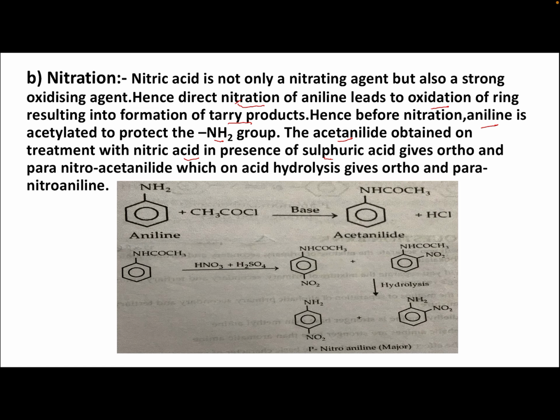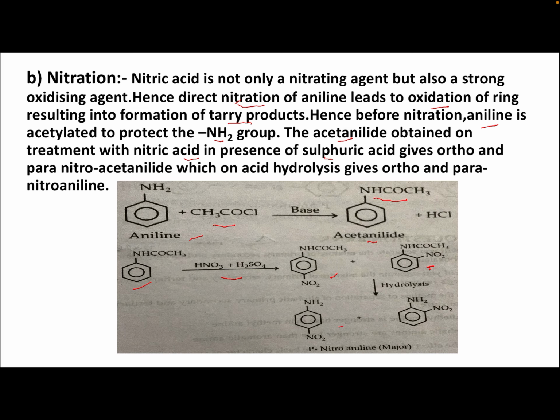So you know that aniline gives ortho and para products. Aniline in the presence of acetyl chloride gives acetanilide, NHCOCH3 on the benzene ring. Then acetanilide with the nitrating mixture, nitric acid and H2SO4, gives para-nitroacetanilide and ortho-nitroacetanilide.